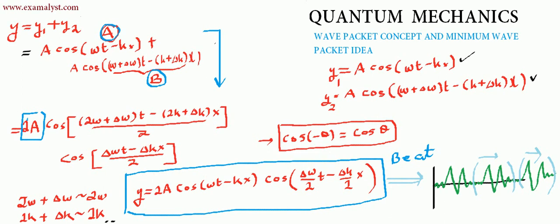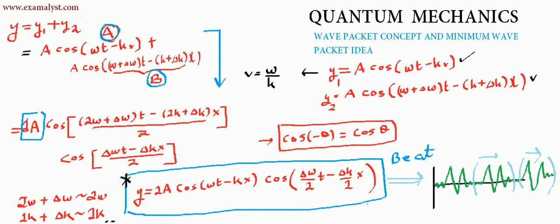Because whenever you are given a wave equation, consider this wave equation y1, you can calculate the velocity. So the velocity for the y1 will be omega by k. So this is the velocity. But here, this equation of the beat is very much different from the general wave equation. So you just cannot divide some omega by some k and get the velocity. No, you can't do that. So now the question is, with what velocity is this moving?